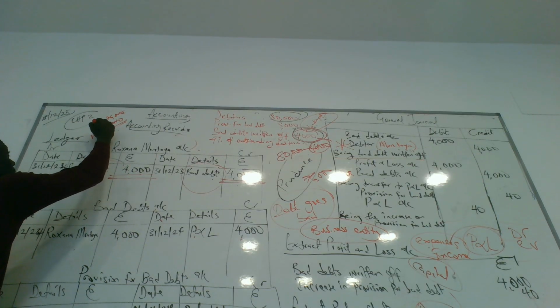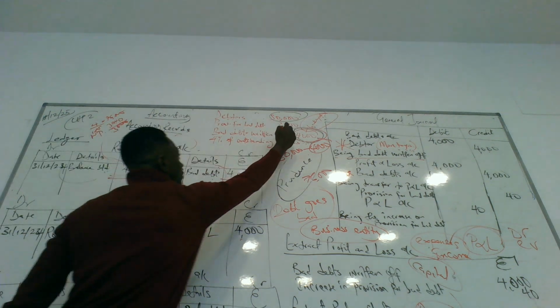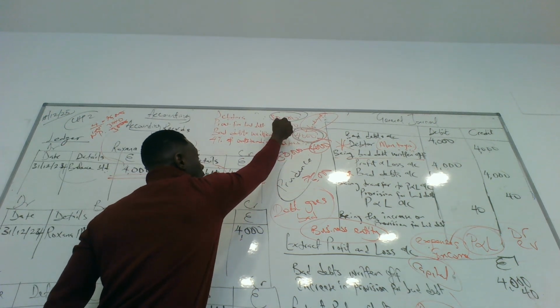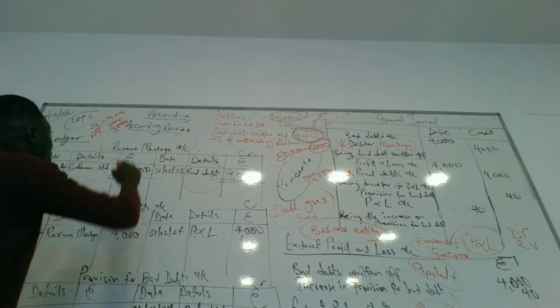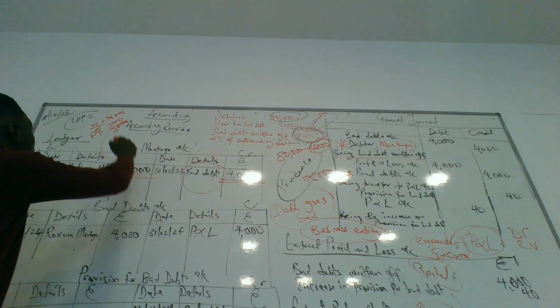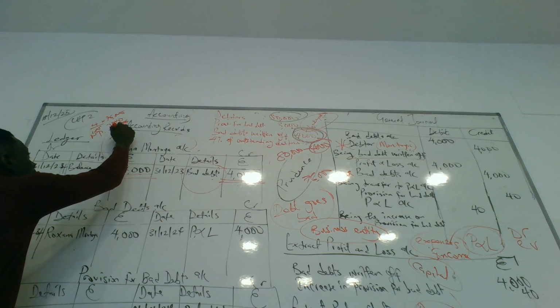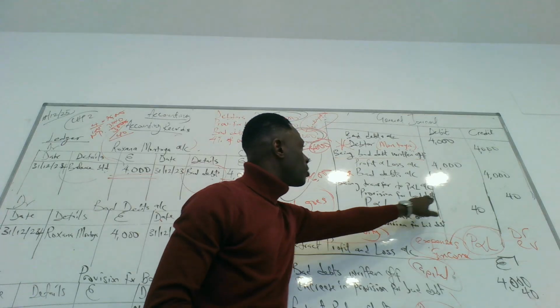The old one was what? 3,000. For debtors, 3,000. Now, for 76,000, it has increased by 4%. So the new provision for bad debt is 3,040. So 3,040 minus 3,000 is 40. Provision new. So our provision for bad debts now is what?